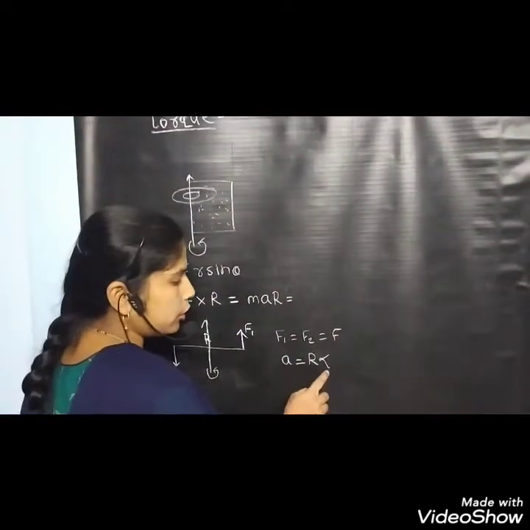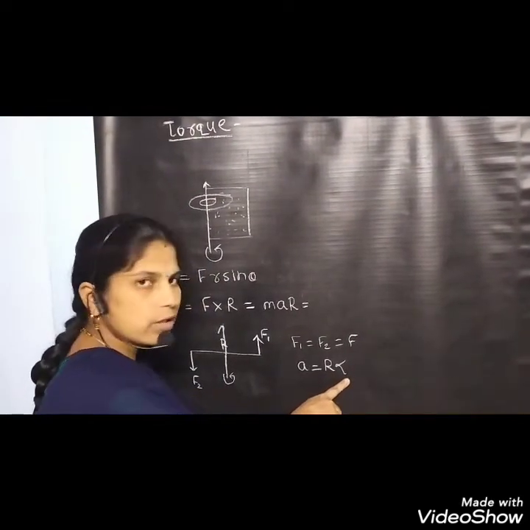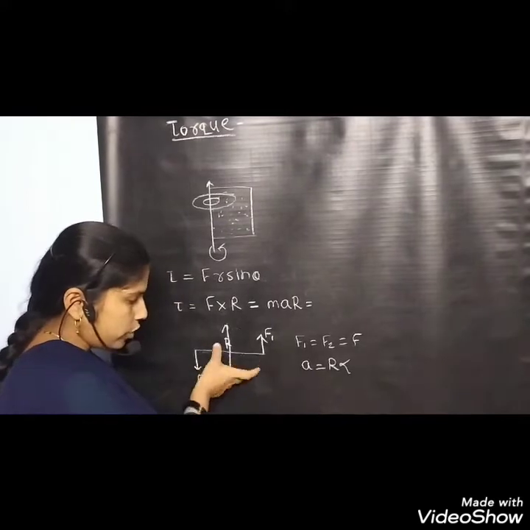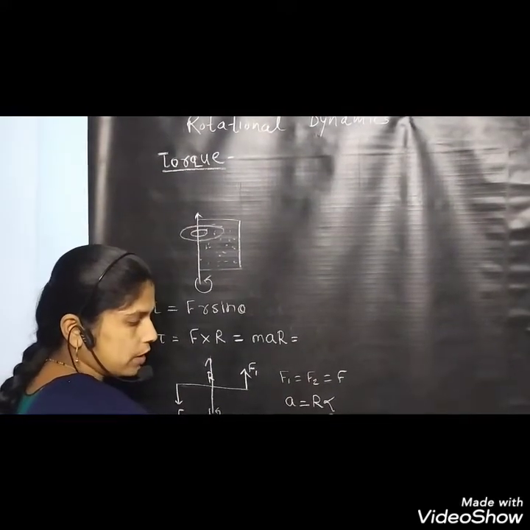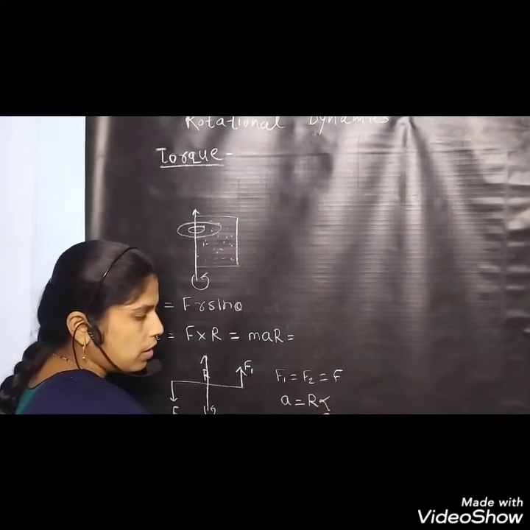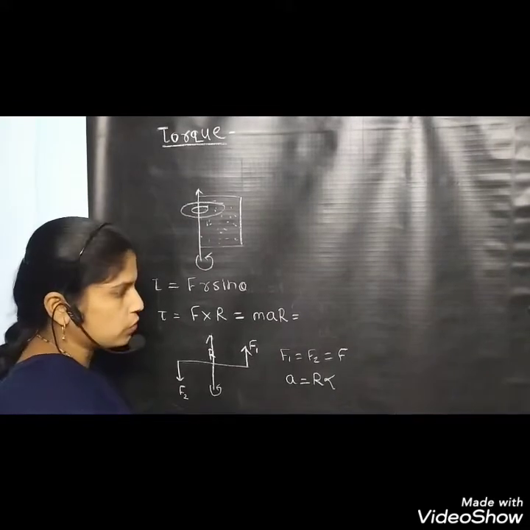A is equal to R into alpha. R is the distance and alpha is the angular acceleration. This body is rotating around the axis of rotation. Therefore, its angular acceleration is given by alpha, and R is the perpendicular distance between the two forces.